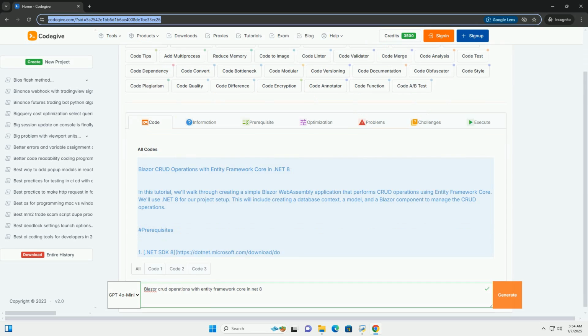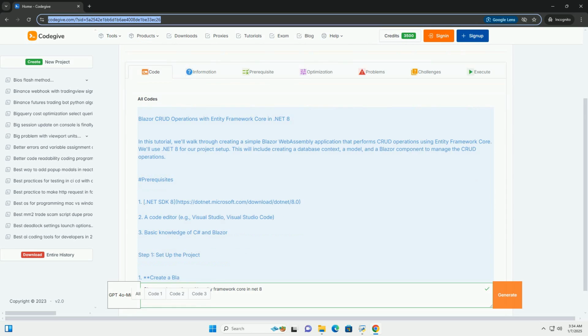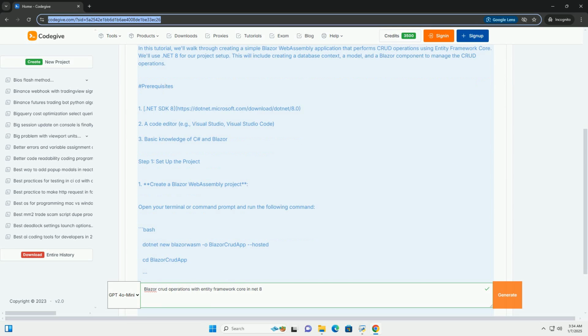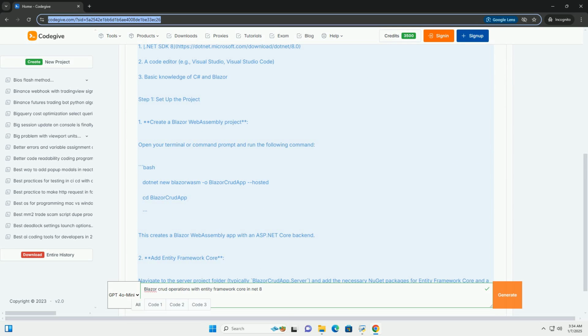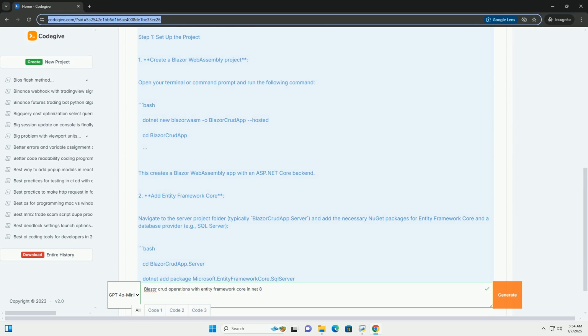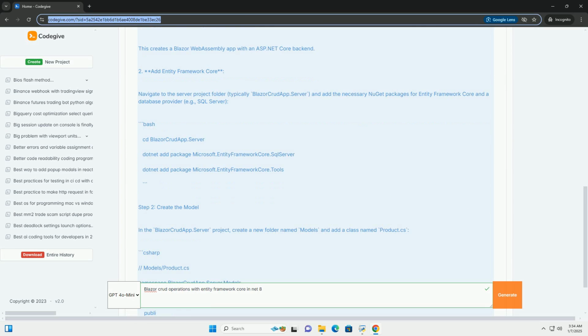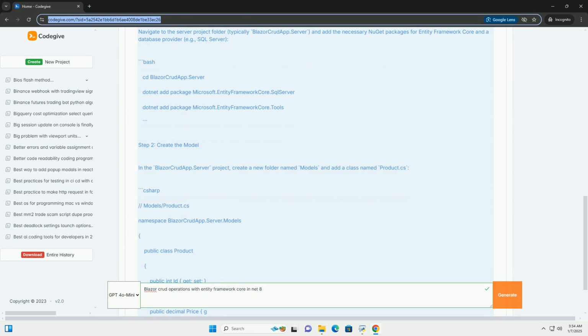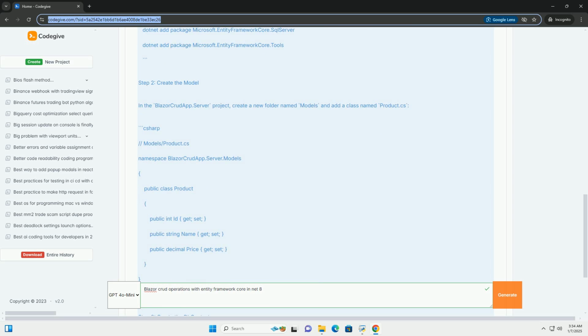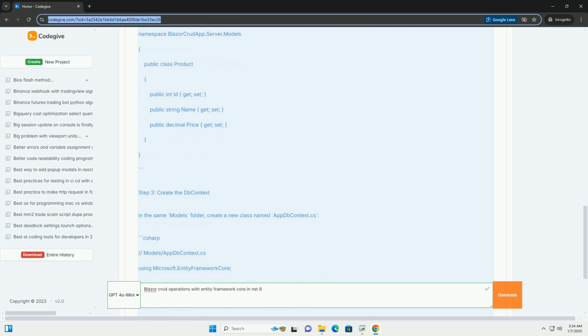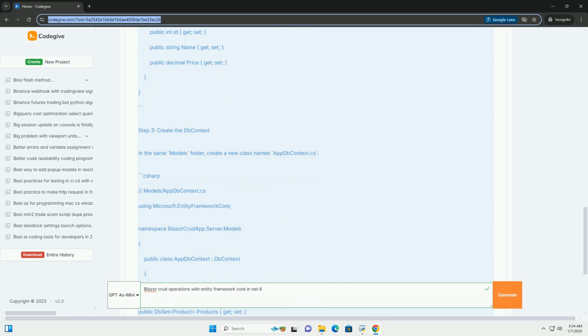Blazor CRUD operations with Entity Framework Core in .NET 8. In this tutorial, we'll walk through creating a simple Blazor WebAssembly application that performs CRUD operations using Entity Framework Core. We'll use .NET 8 for our project setup. This will include creating a database context, a model, and a Blazor component to manage the CRUD operations.